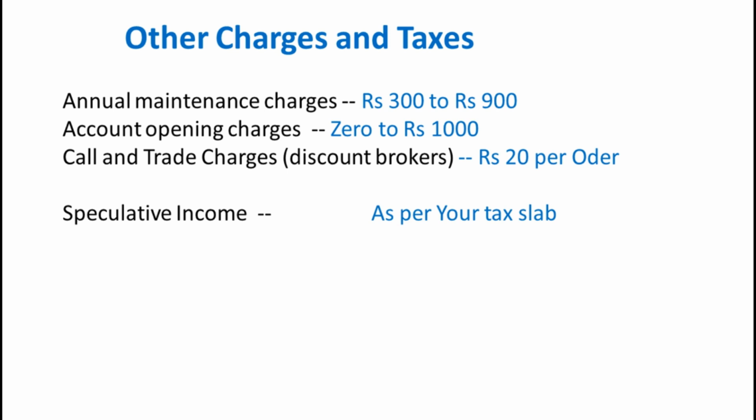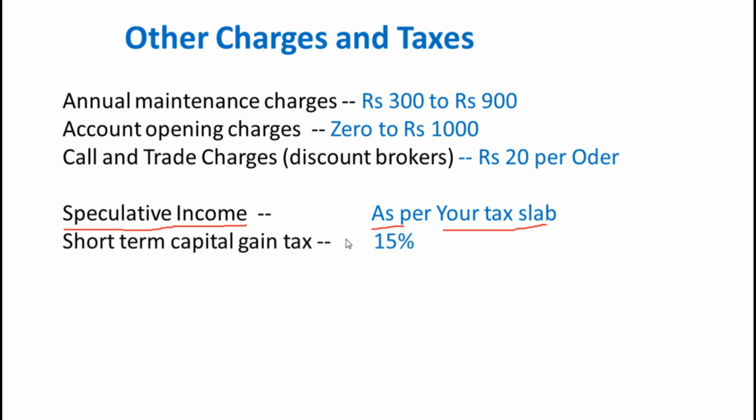Now come to taxes. When you do intraday, either equity intraday or futures and options, whatever income you earn from those transactions, that income will be called speculative income. So it will be included in your other income head and taxed as per your income tax slab. Please note that this is not taxed either as a short-term capital gain or as a long-term capital gain. They are different. Now come to short-term capital gain tax. If you bought some shares and sold them within a year, whatever capital gain you got on that transaction is levied with 15% short-term capital gain tax.